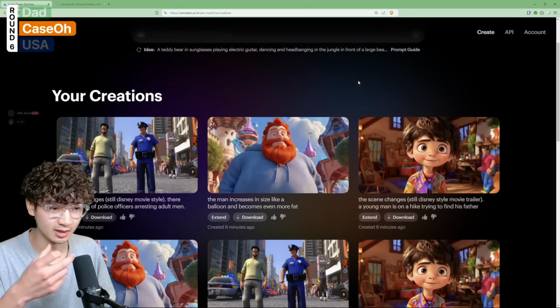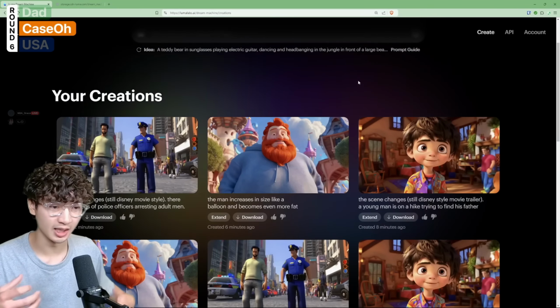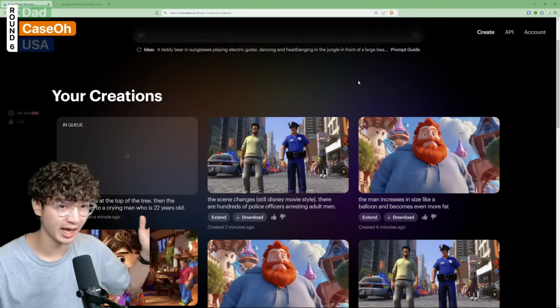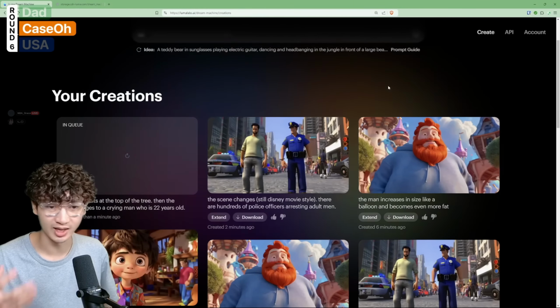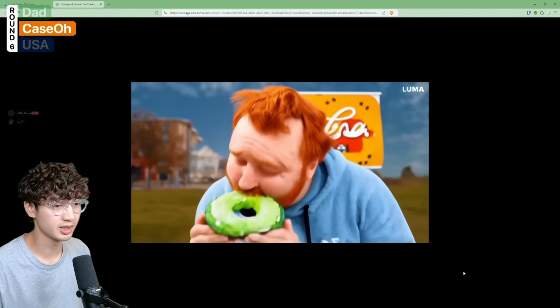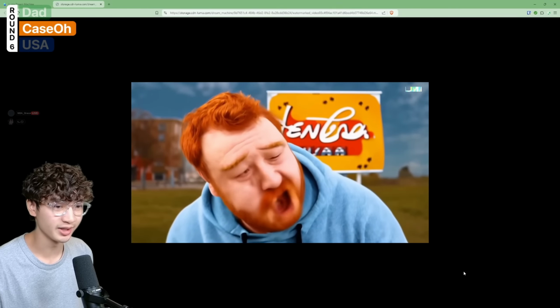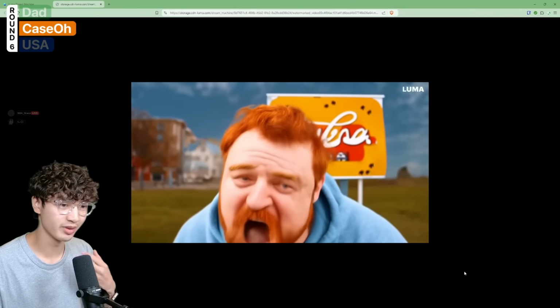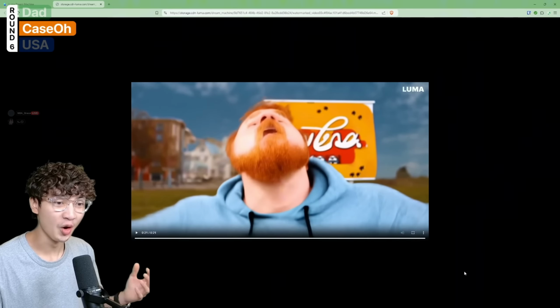So this is after he's eaten the radioactive donut, and he hopefully becomes even more fat. I've instructed the AI to make him even more fat as part of that superpower. Okay, so now we have the scene change. He's eating the donut. He's loving it. What is that? Okay, what is the movement of the map? Whoa, he's in pain.